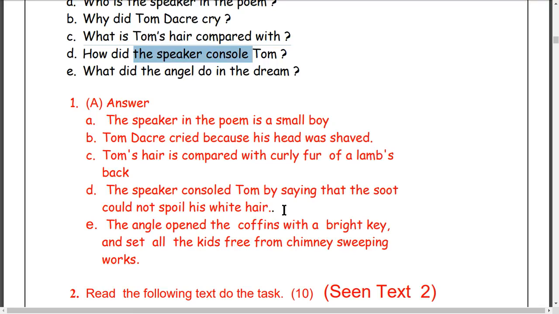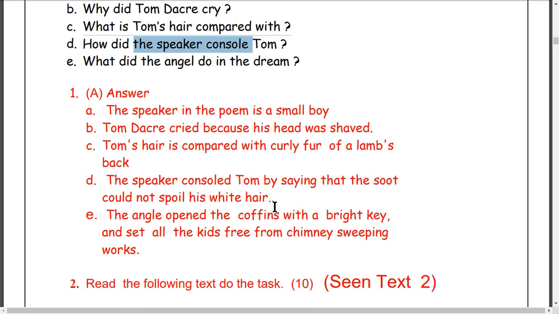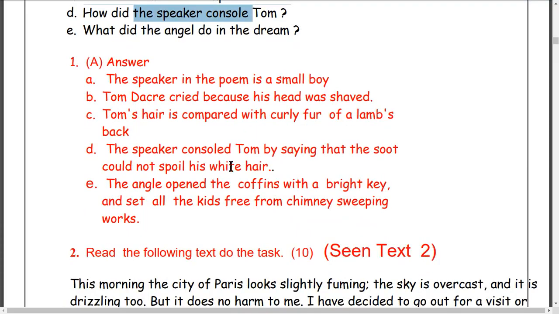Yes, Tom, the speaker consoled. I have written speaker because his name is not mentioned in the poem here. Only the speaker is here. The speaker consoled Tom by saying that the soot, meaning kharani, could not spoil his white hair. White means the white one, not beautiful hair. Sundar hair lai kharani le spoil gardaina bhane.